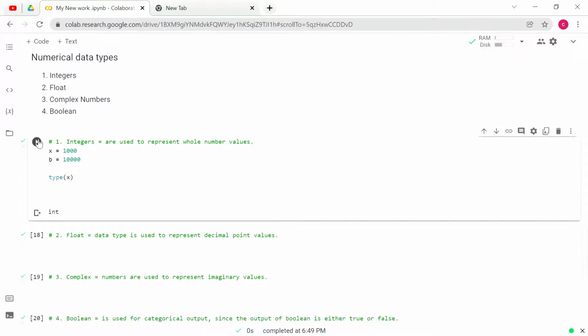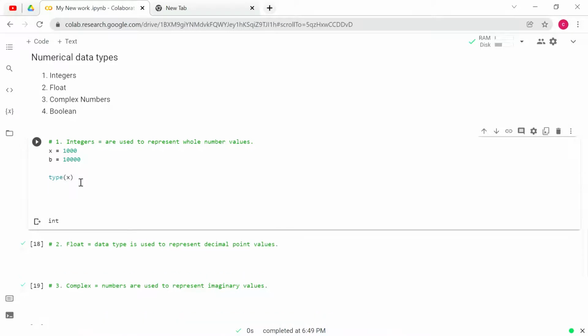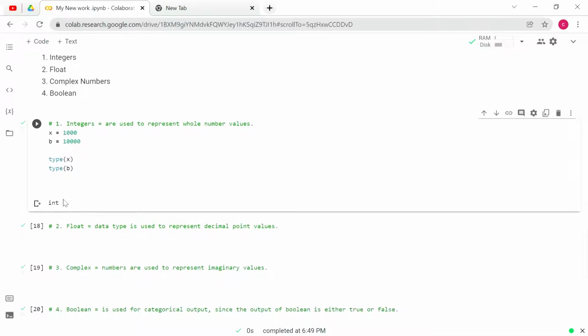So now you can see int. Int means integer. So the type of x is integer. And if you want to see the type of b, just give the code as type of b. Yes, that is also called integer. So these types of whole numbers are called integers in Python. Okay, I think it's clear.